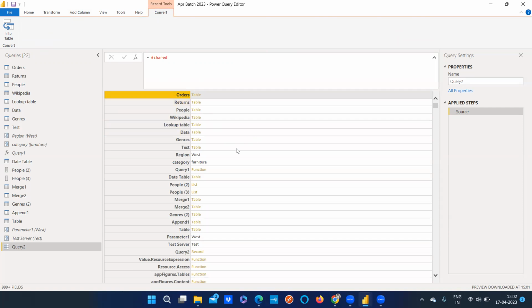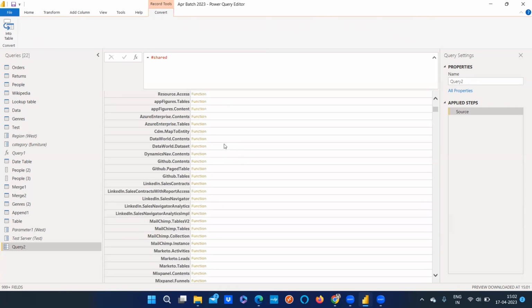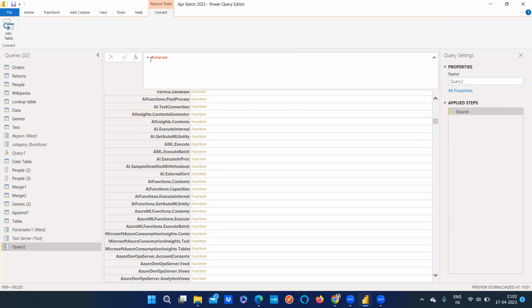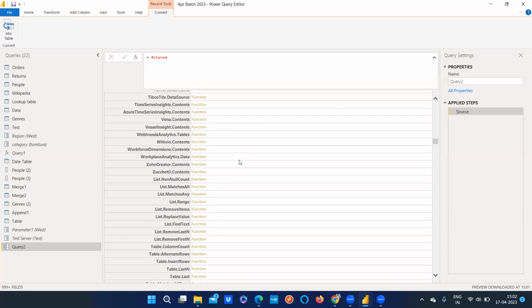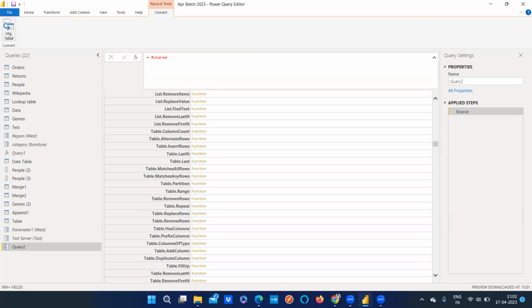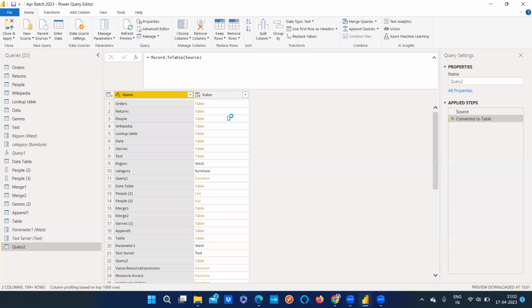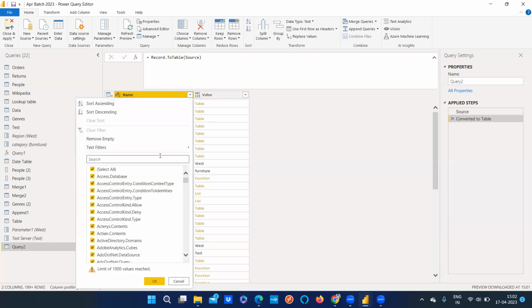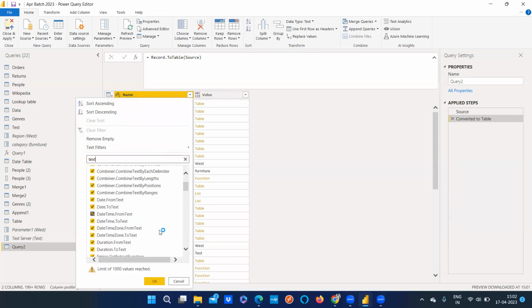So here you can see the list of functions that are there. I just entered equal to hash and shared actually. So we just looked at some functions in here. For this, we'll convert this into a table. Let's type in text functions. We can see all the text functions that are there in this list.